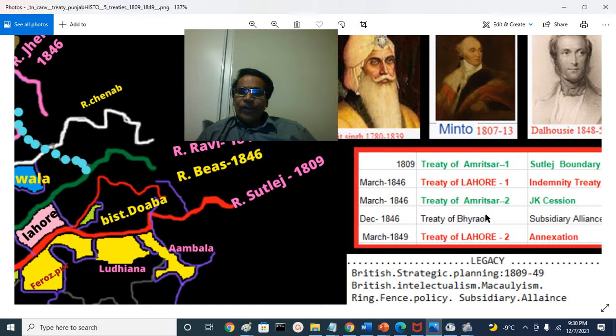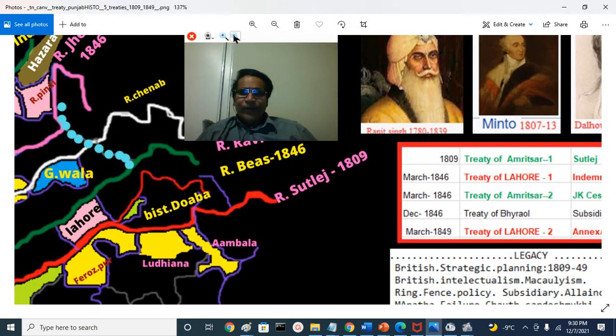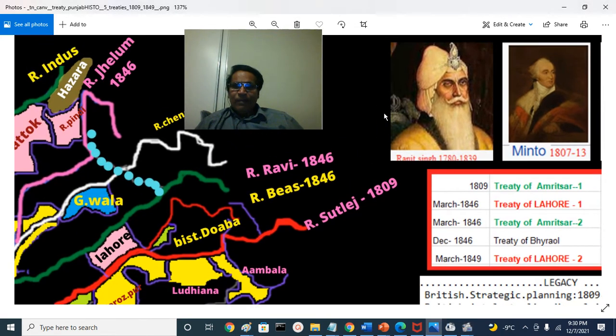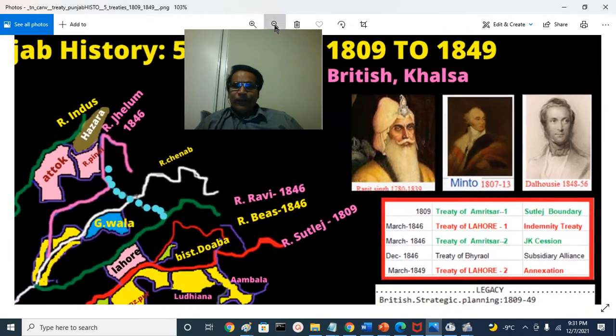Next the Treaty of Bhairaval, that was signed within 8 months after the second Treaty of Amritsar. That is essentially subsidiary alliance. And we'll look at that in a little more detail. Finally, the Lahore Annexation Treaty, second Lahore Treaty, was signed 3 years later almost. So that is in brief about these treaties, and we look at this a little more further.